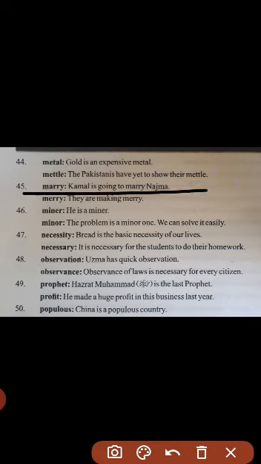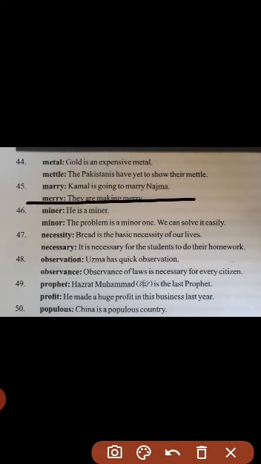The next word is marry, merry. Now here marry means to get married. So it is a verb, but merry is used as a noun as well. Now it depends upon the use, how you use it. If you want to use it as a verb, there must not be another verb in the same sentence. It could be a verb in the next compound sentence. So Kamal is going to marry Najma. Now here we have used it as a verb because we already have a verb in it, that is going. So it is showing the clear grammatical category of it.